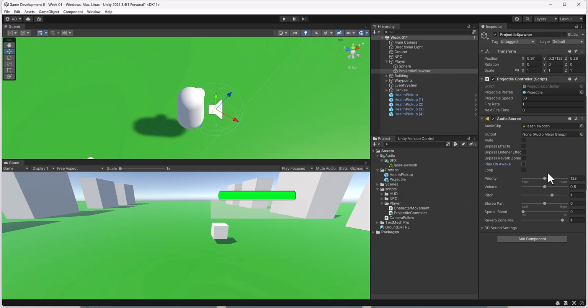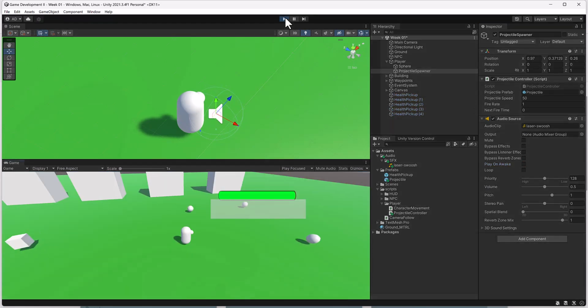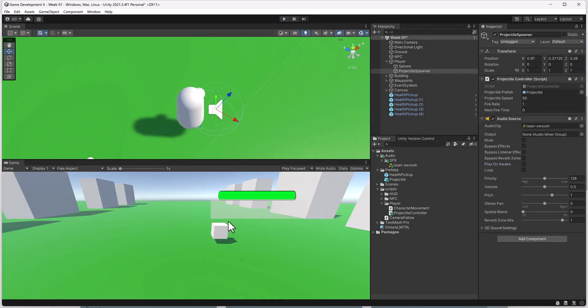So let's go ahead and uncheck that. Now, if I press play again, that's off and that's perfect. Now, I need to add a couple variables. I need to add a variable that accesses this audio source. I also need to add another variable where I can load the audio file in here so that when I press the left mouse button to shoot, it'll actually play that audio file. But the volume and the controls of how that audio reacts in the world here will be controlled here.